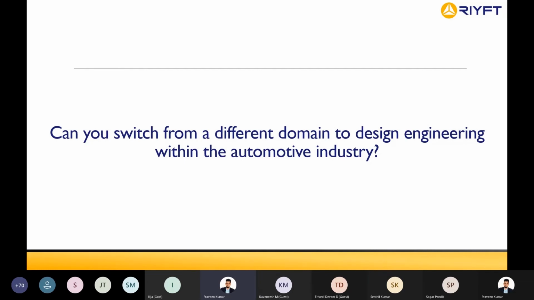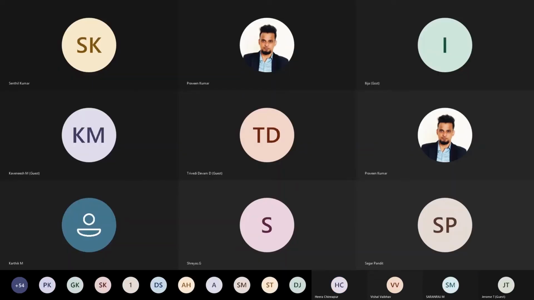In CATIA or NX surface modeling, or if you want to go into something other than automotive, and you know SolidWorks and still want to work on SolidWorks, improve your knowledge of the particular domain. Software skill alone will not help you get into the industry.